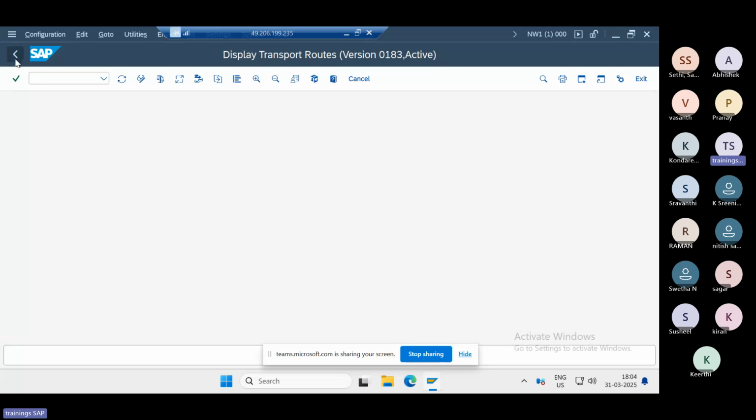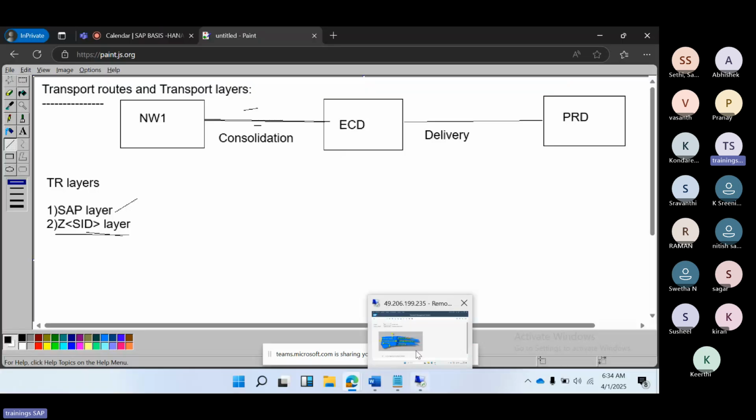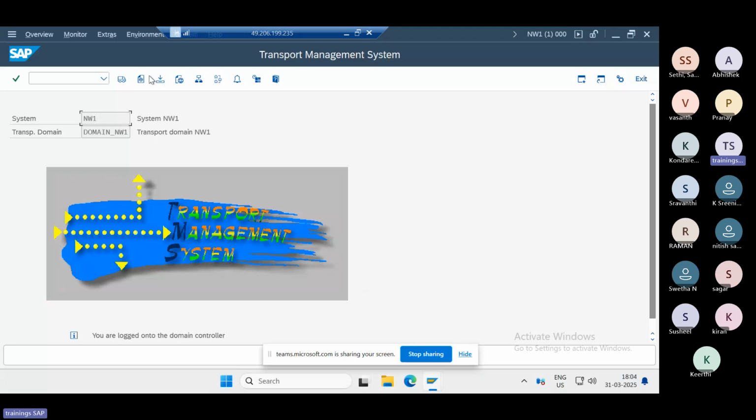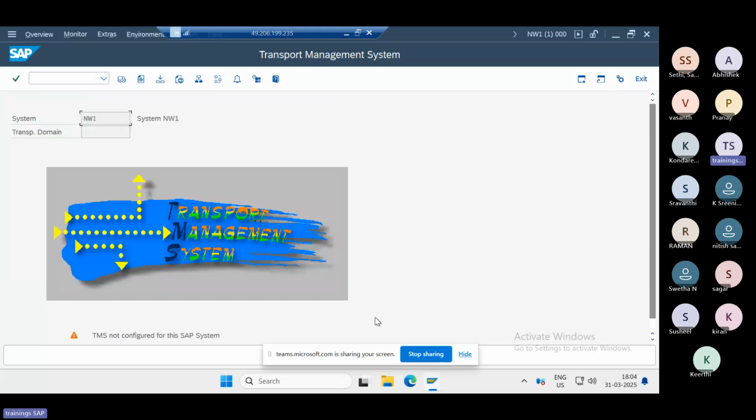So these are the TMS configurations. This is the way we need to perform the configuration in the SAP systems. Let me reconfigure it again. I am deleting the configuration again in each system here.